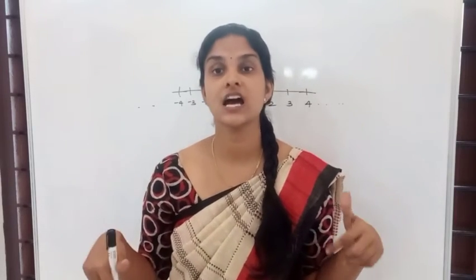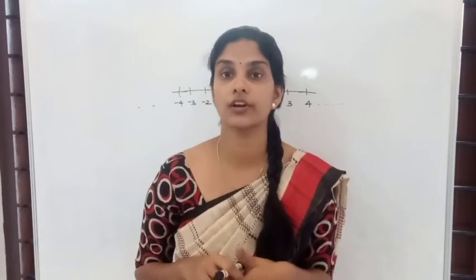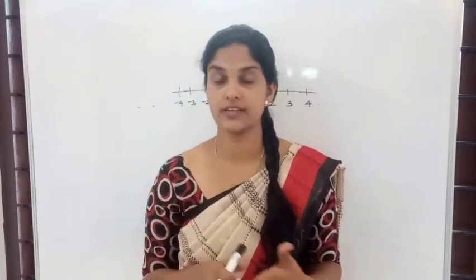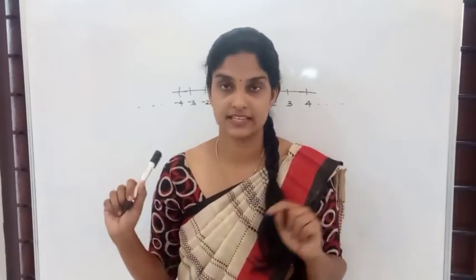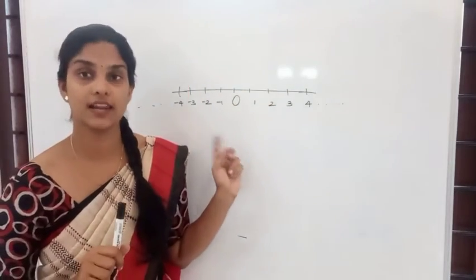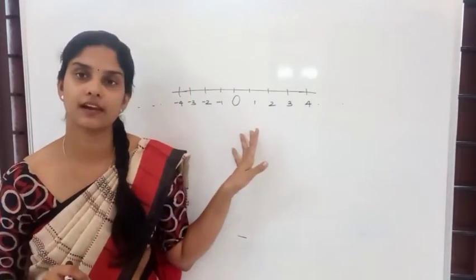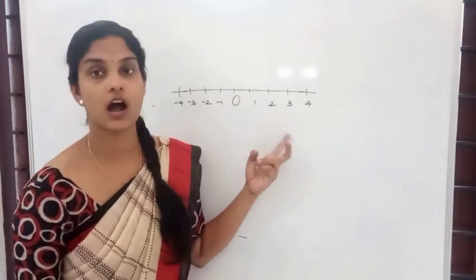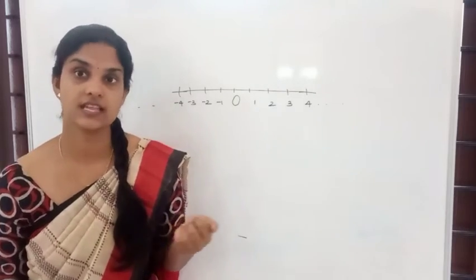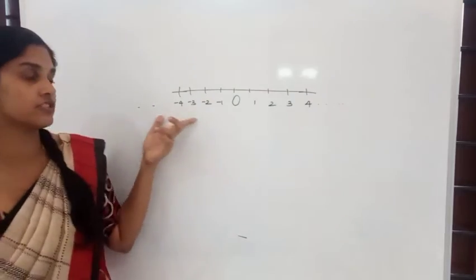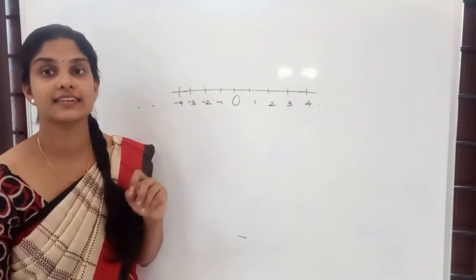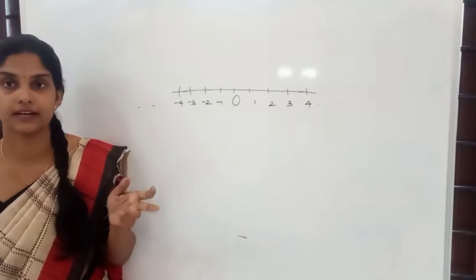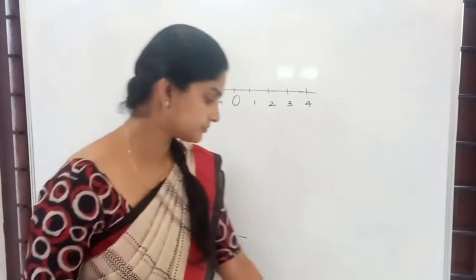We can represent all the numbers that we've studied till now. All the real numbers, right? Real numbers include all the numbers that we studied till now. All these numbers can be represented on this number line. What is the peculiarity of the number line? The numbers to the right of 0 are positive numbers, and the numbers to the left of 0 are negative numbers. So that is about the number line.